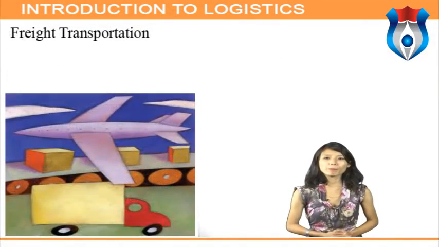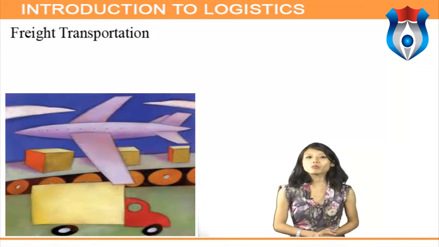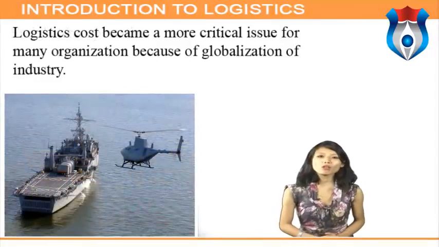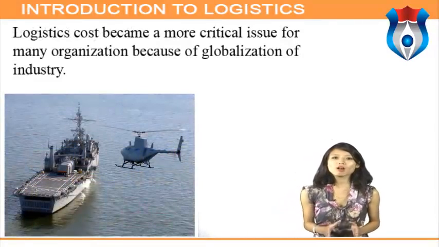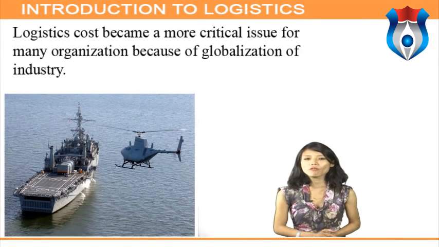Freight transportation. Freight transportation plays a key role in today's economies as it allows production and consumption to take place at locations that are several hundreds or thousands of kilometers away from each other. Development of logistic costs became a more critical issue for many organizations because of globalization of industry.